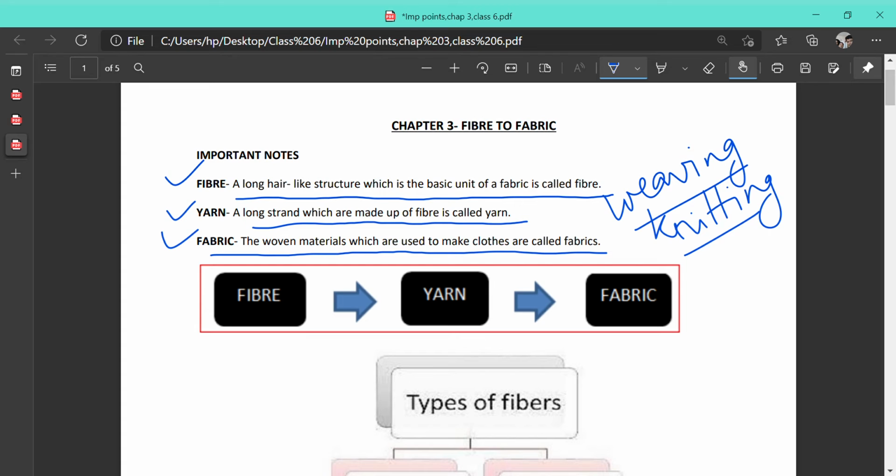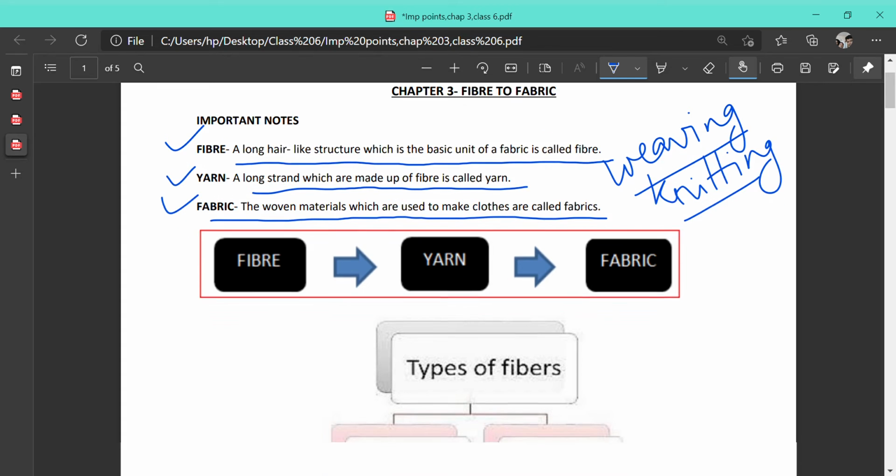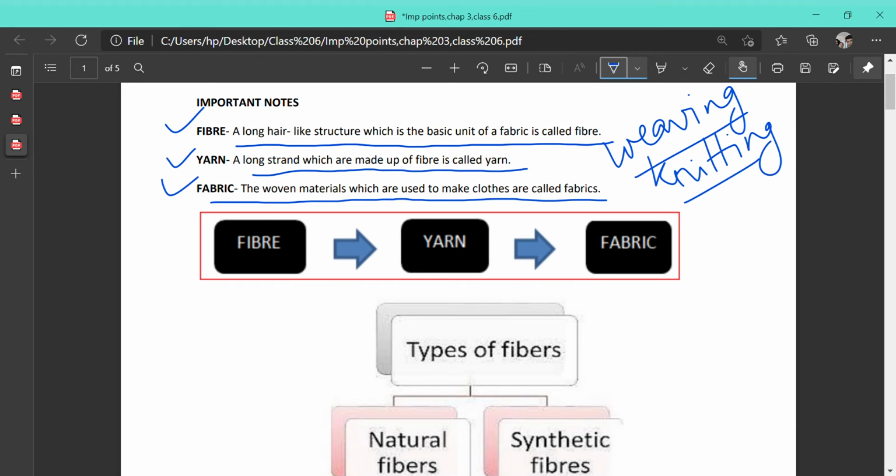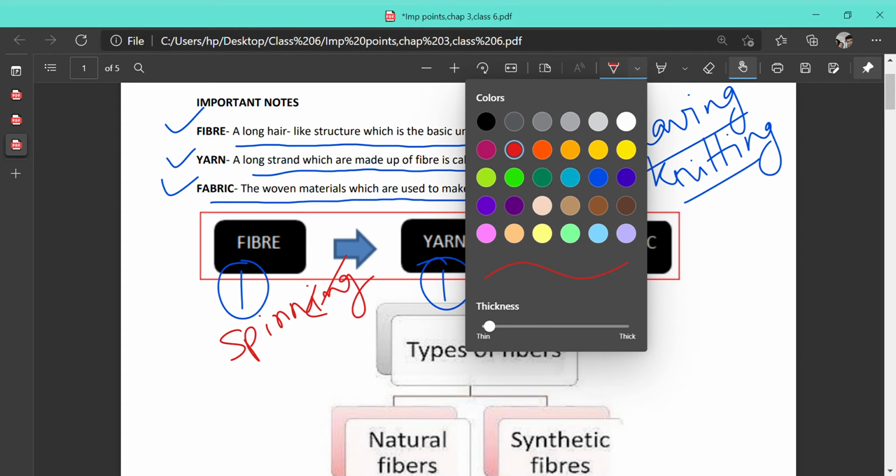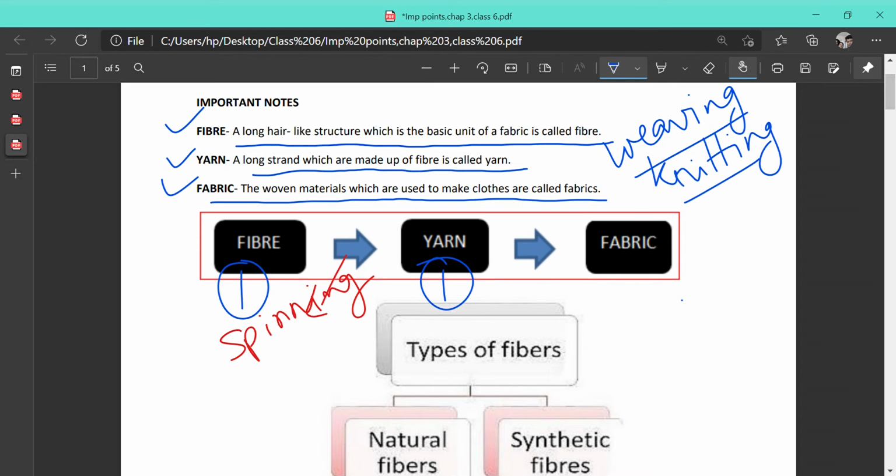So what is the main process? How do we get the fabric from the fiber? First of all, we will take the fiber and then we have to make it into yarn. There is a process with the help of which we can make the yarn, that is known as spinning, S-P-I-N-N-I-N-G. And then thereafter, this yarn that is produced after spinning is converted into fabric.